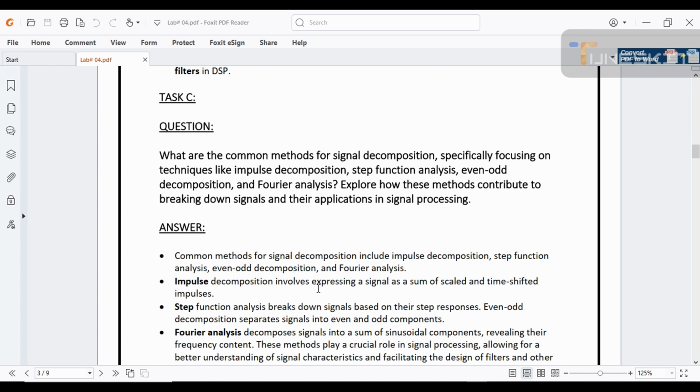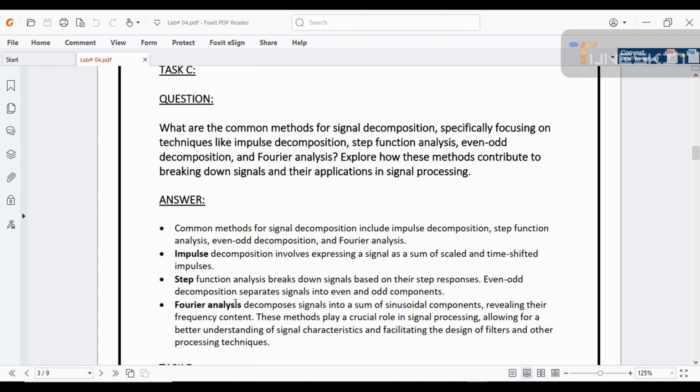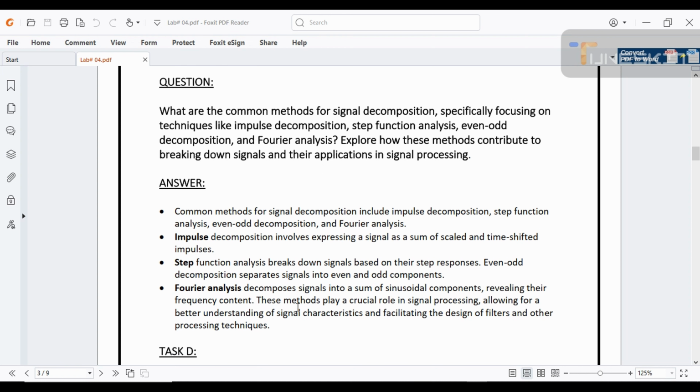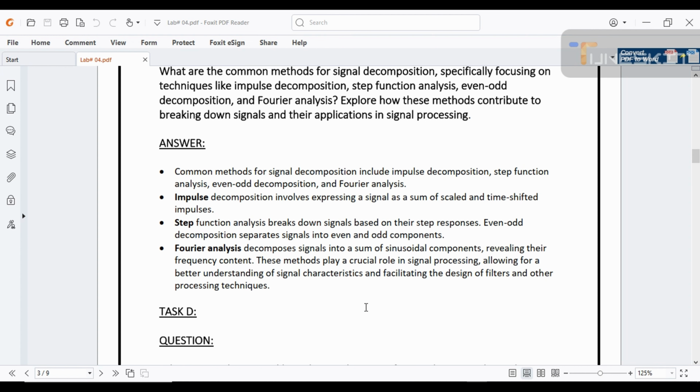Impulse decomposition involves expressing a signal as a sum of scaled and time-shifted impulses. Step function analysis breaks down signals based on their step responses. Even-odd decomposition separates signals into even and odd components. Fourier analysis decomposes signals into a sum of sinusoidal components, revealing their frequency content. These methods play a pivotal role in signal processing, allowing for a better understanding of signal characteristics and facilitating the design of filters and other processing techniques.